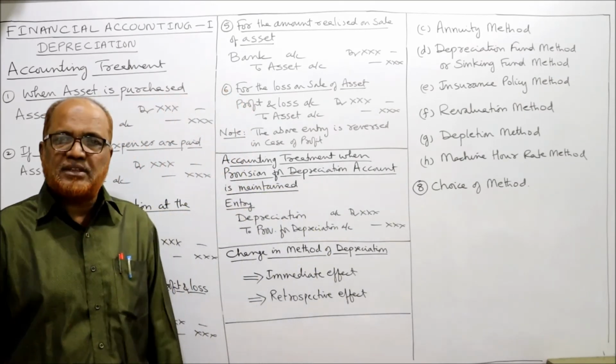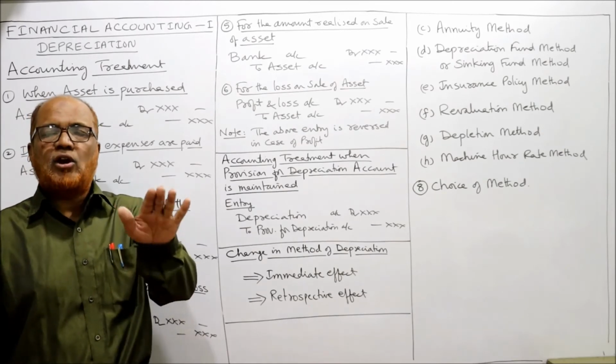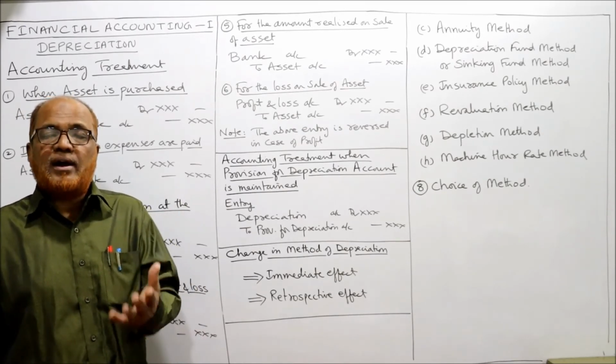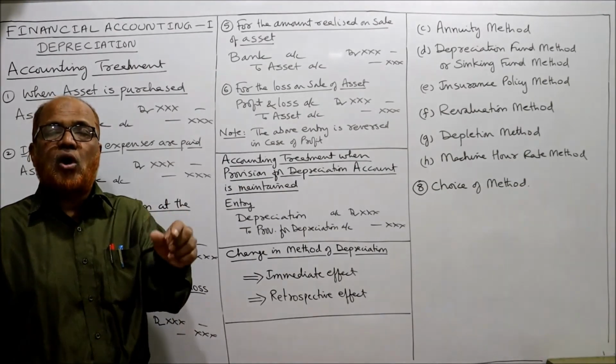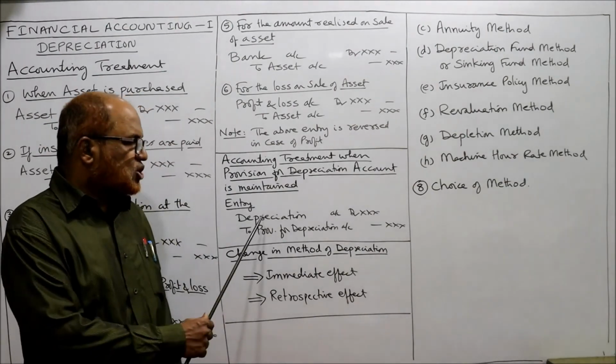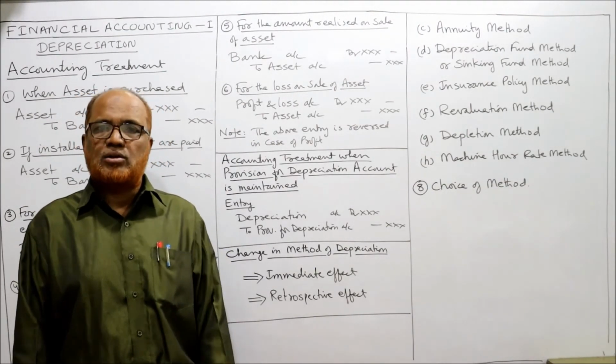The second method is normally used by business organizations. The asset account will not be credited. A new account is opened, called the provision for depreciation account. So the entry will be depreciation account debit to provision for depreciation account.